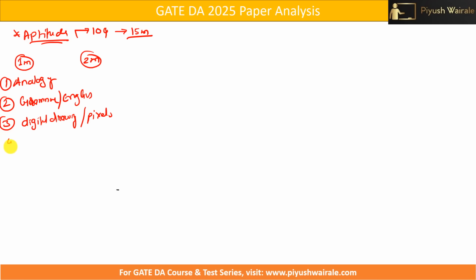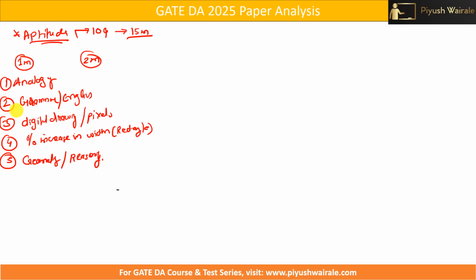Okay, and then we have one more question based on some percentage increase in width, in the case of a rectangle, and based on that there were a few options. Okay, so increase in area by 10%, increase in perimeter by 10%, like that. Then we have one more question based on geometry, or we can say a logical reasoning based question. Okay, so these 5 questions were there for 1 mark.